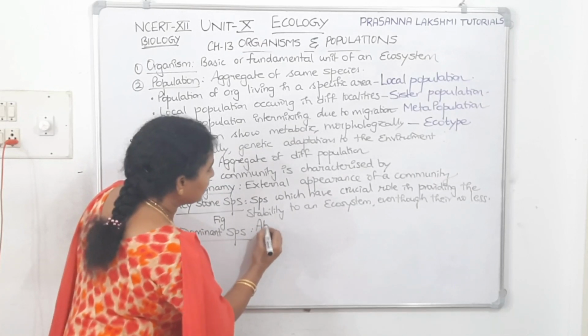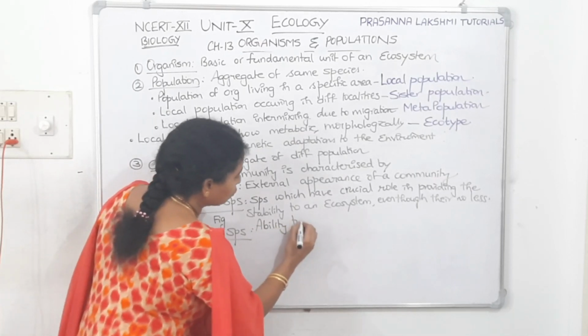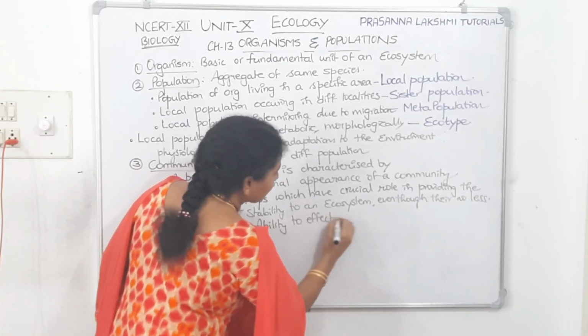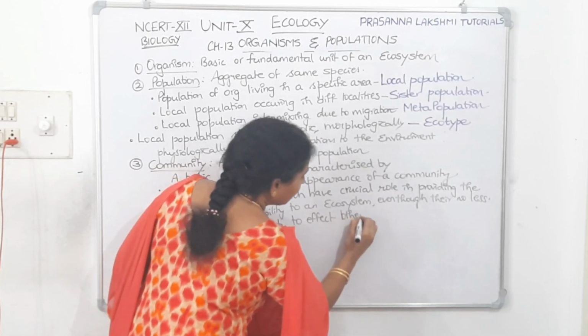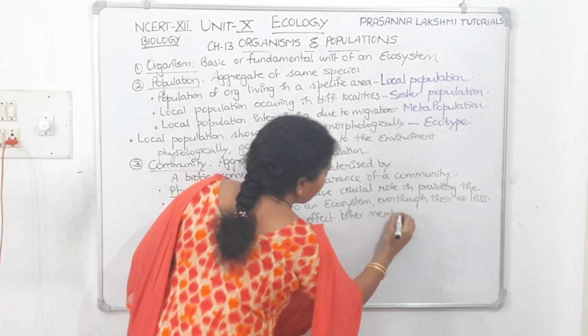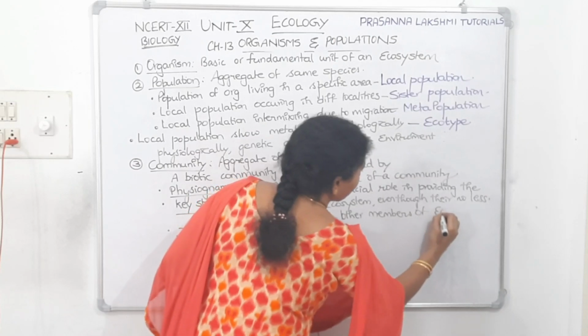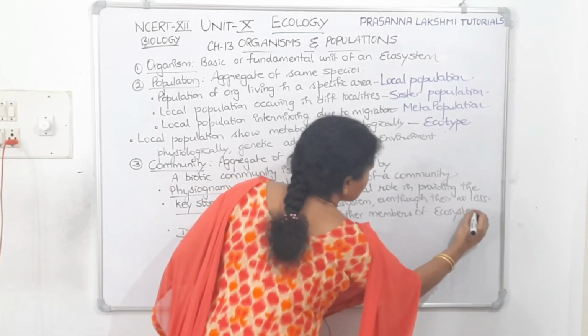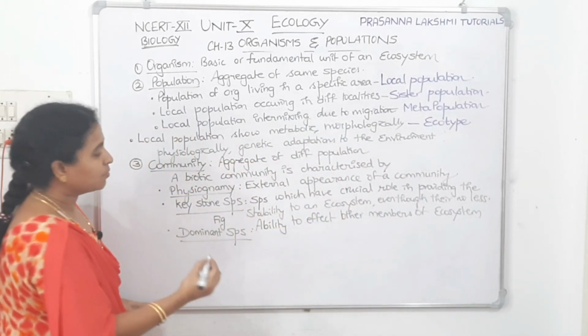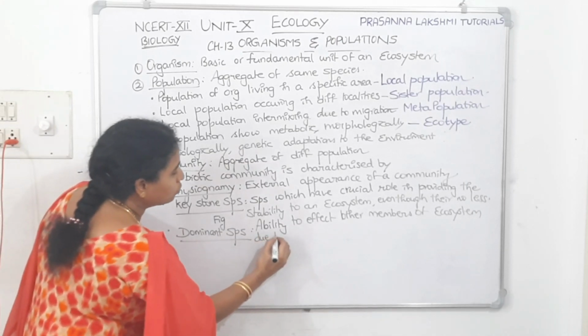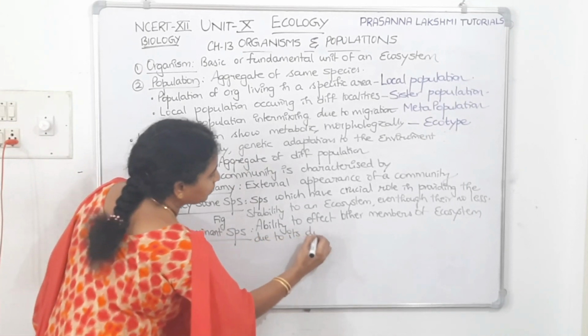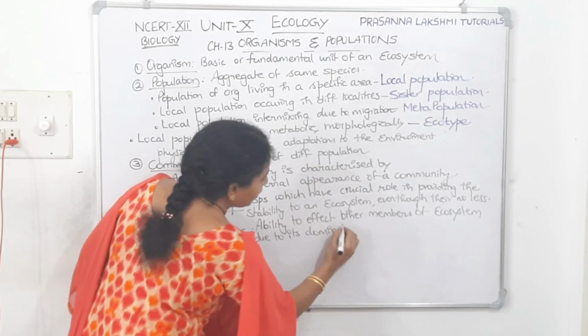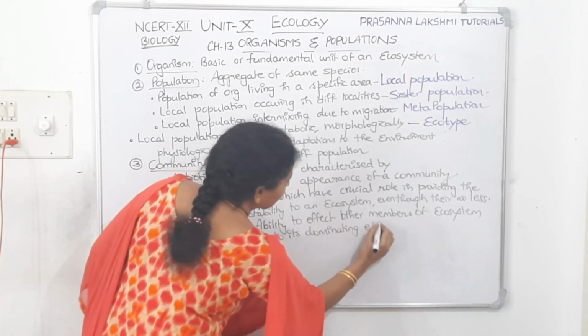It has an ability to affect the other members of ecosystem due to its dominating effect.